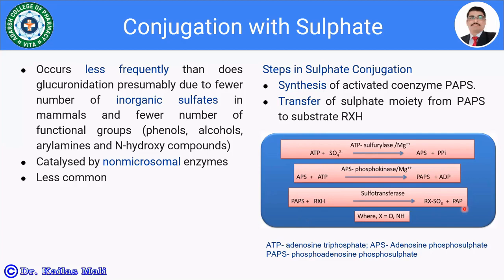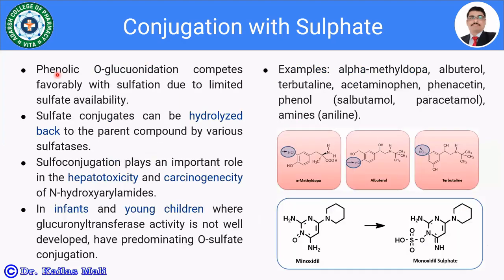So these are the two steps involved in the sulfate conjugation. That is, the very first one, the synthesis of the activated coenzyme PAPS, and the transfer of a sulfate moiety from the PAPS to the substrate RXH. Phenolic O-glucuronidation competes favorably with sulfation due to limited sulfate availability. As on the previous slide, we have seen that only a limited quantity of free organic sulfates is available in the body, and that's why the drugs are going to take part in glucuronidation.